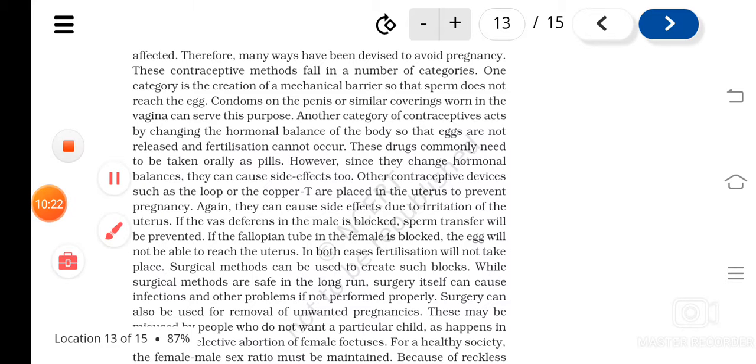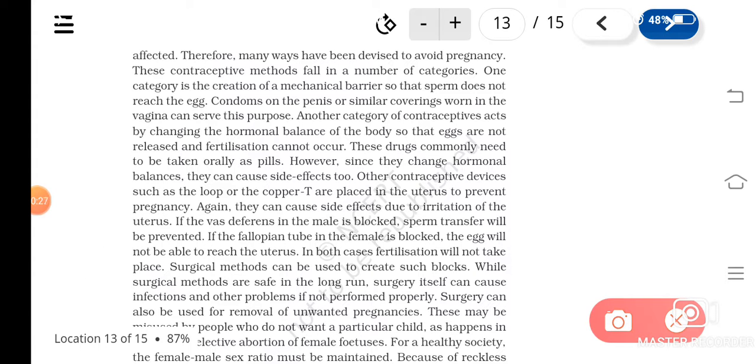Now next, there are some other methods, devices like the loop or copper T, which are placed inside the uterus. We call them IUDs. Some devices are placed inside the uterus by an expert doctor or a trained nurse, which prevent pregnancy. This also can cause a little bit of side effects like irritation of the uterus.